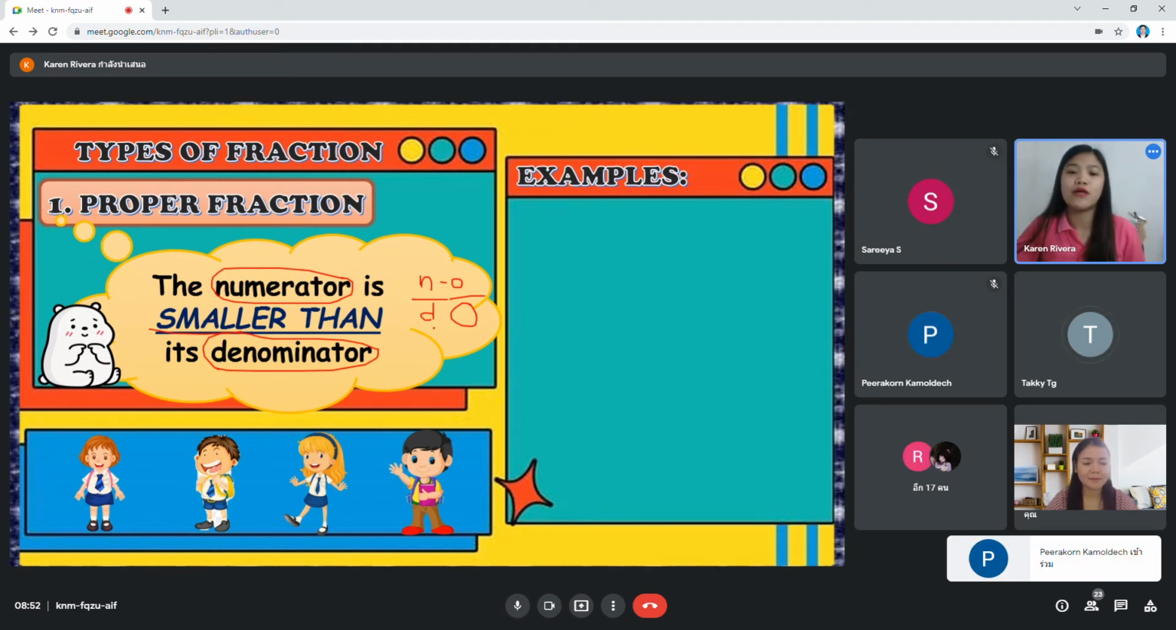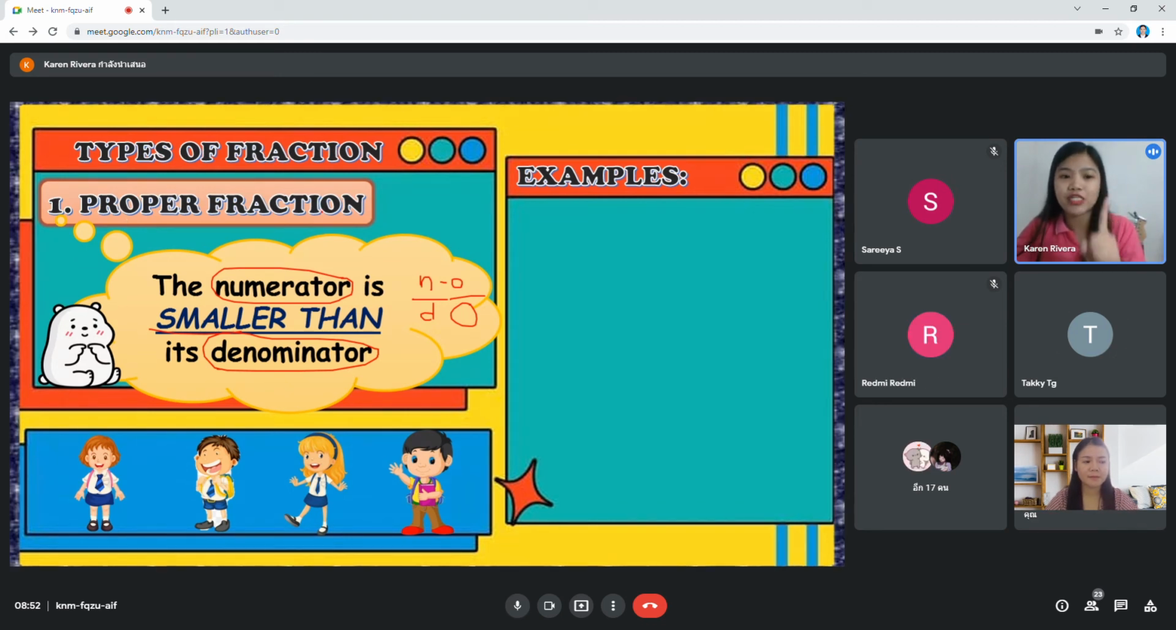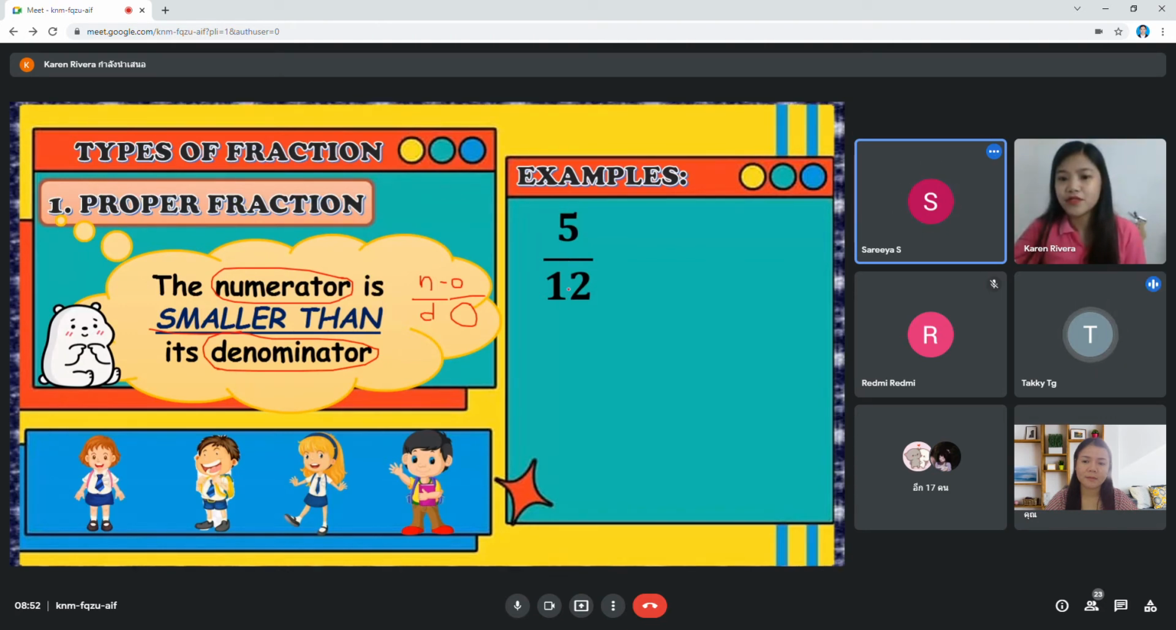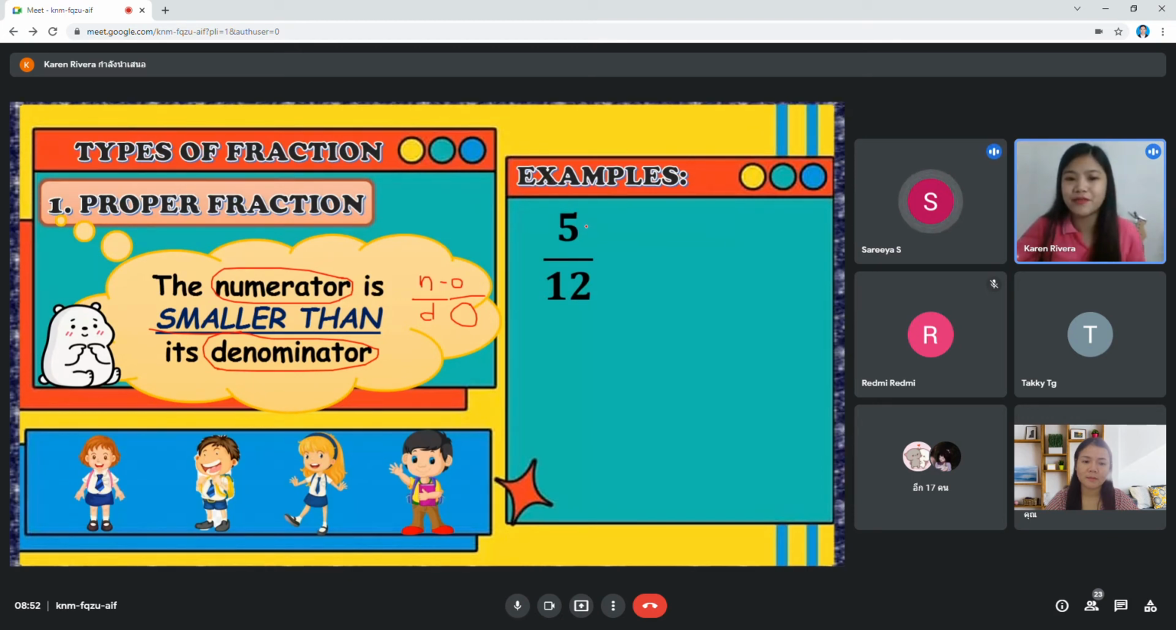Yes, so remember, proper fraction. I repeat, proper fraction: the numerator is smaller than, น้อยกว่า, its denominator. Example, in the fraction I have here, how will you read this? 5 over 12. Yes, very good. So what number is your numerator? 5.